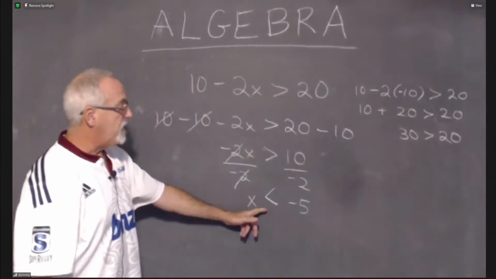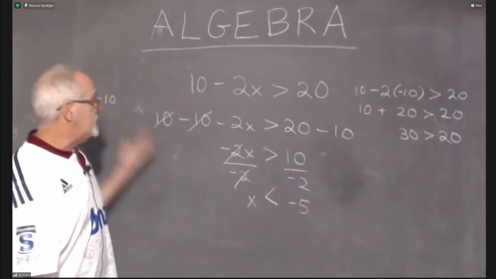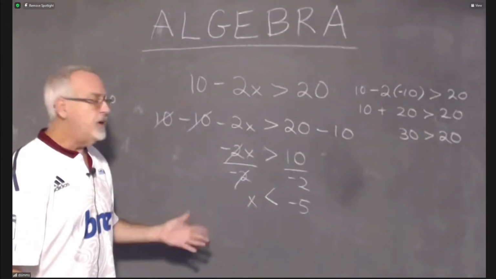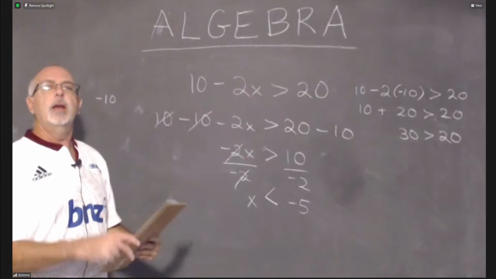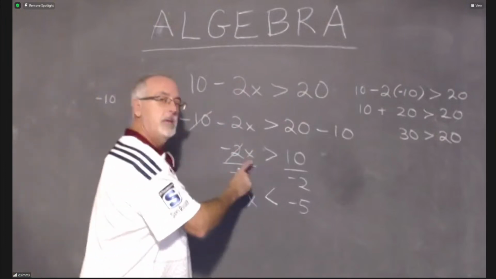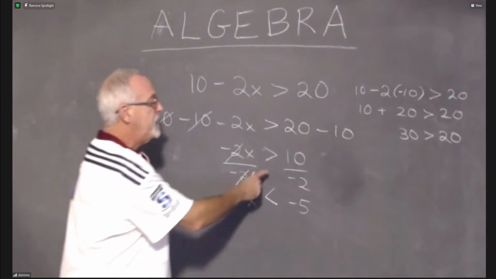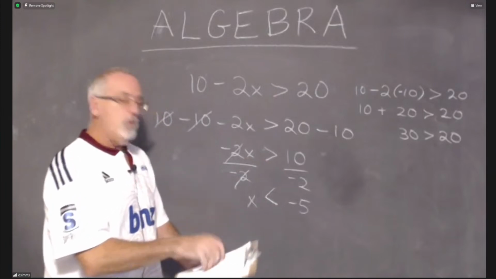But if I had not turned the symbol around, I wouldn't have realized that -10 was one of the right answers. So something interesting has happened there. It might seem confusing, but it's not confusing so long as you remember the rule. When you divide both sides of an inequality by a negative number, you have to flip the symbol. And we'll get used to that.